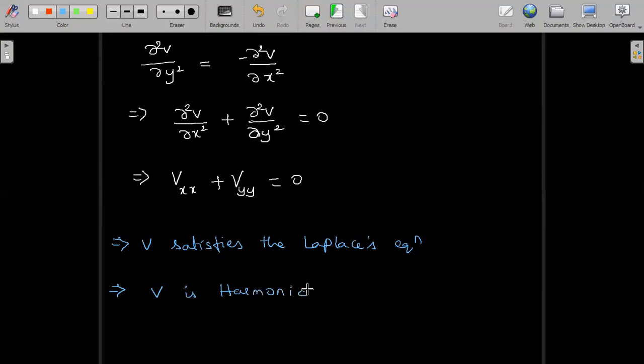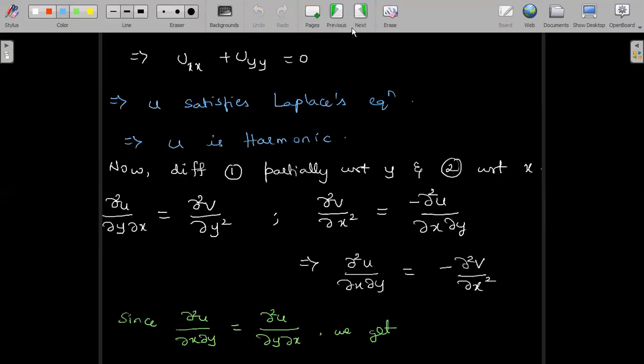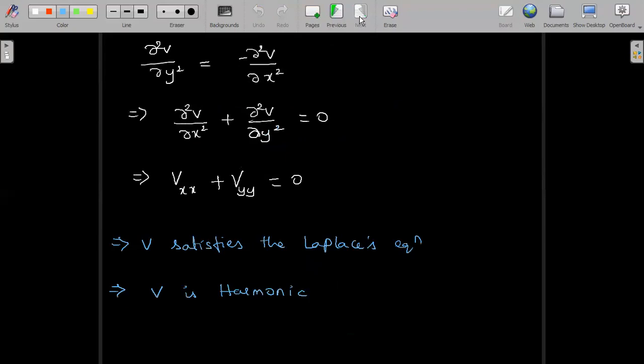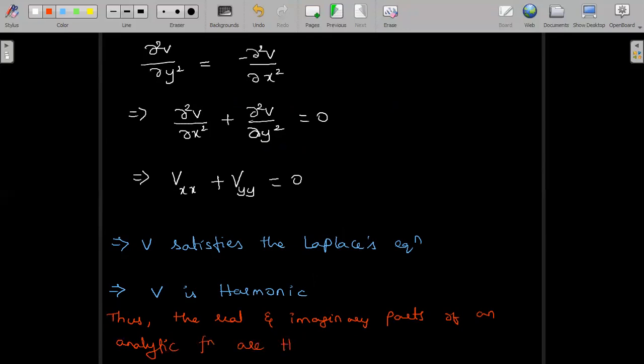So in the last case we proved that u is harmonic. Now we have proved that v is harmonic. So we are proving the real and imaginary parts of an analytic function are harmonic. Thus we can conclude, in the Cartesian form we have proved the result: the real and imaginary parts of an analytic function are harmonic.